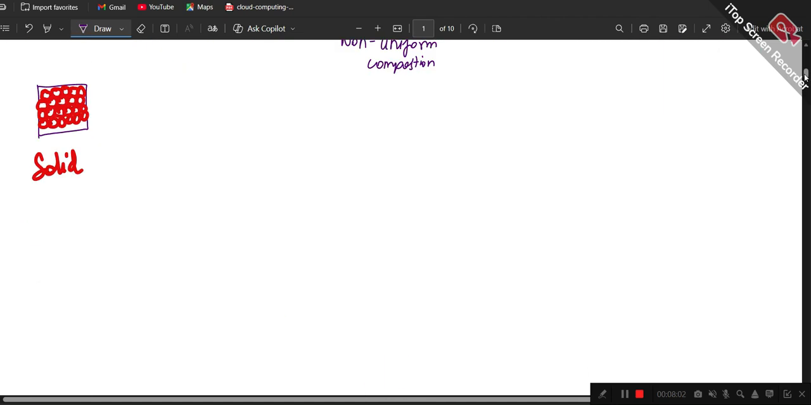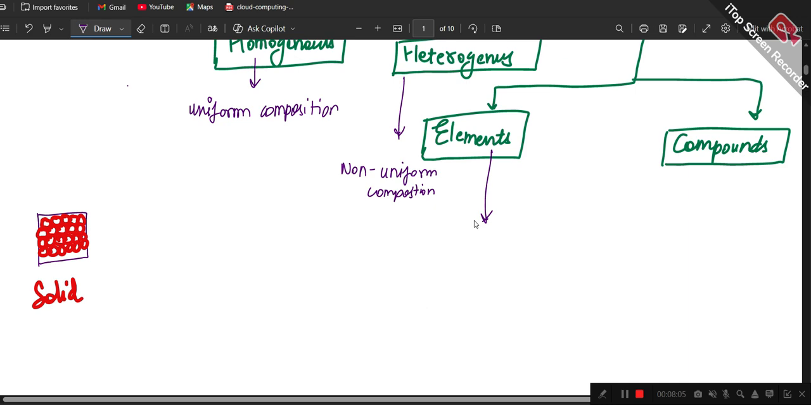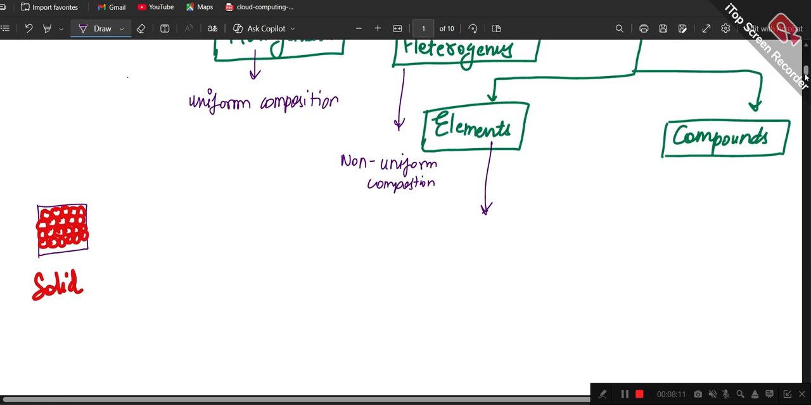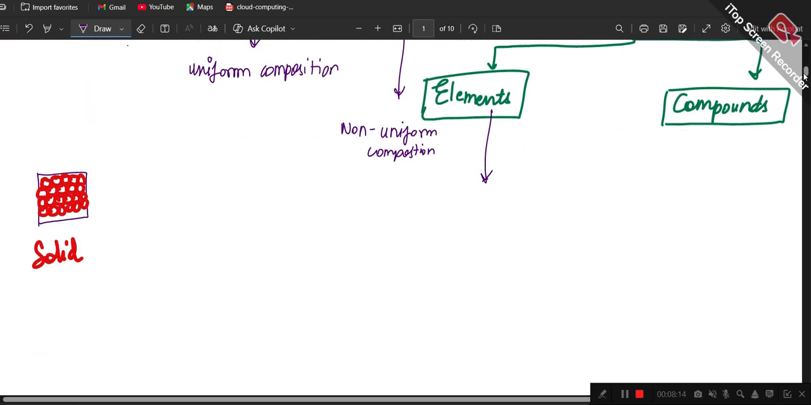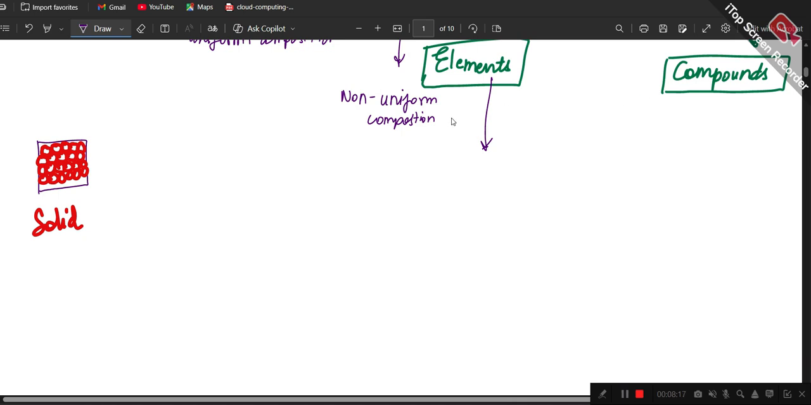Now coming to the elements. An element is the one which is a part of pure substances, so the composition is of course going to be fixed. If we say that something is in the elemental stage, what do we mean? It means that it is in the simplest state. So elements are in the simplest stage and cannot be broken down further into smaller or simpler components.